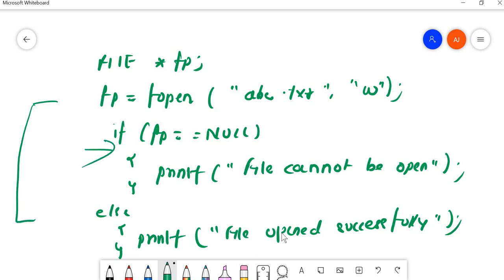Next, the third part was, how can the content in the file be randomly accessed? I'll be discussing this. So let me clear the canvas.